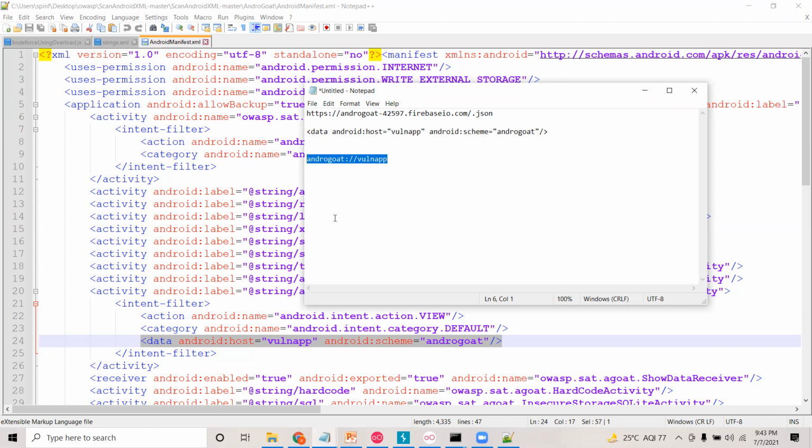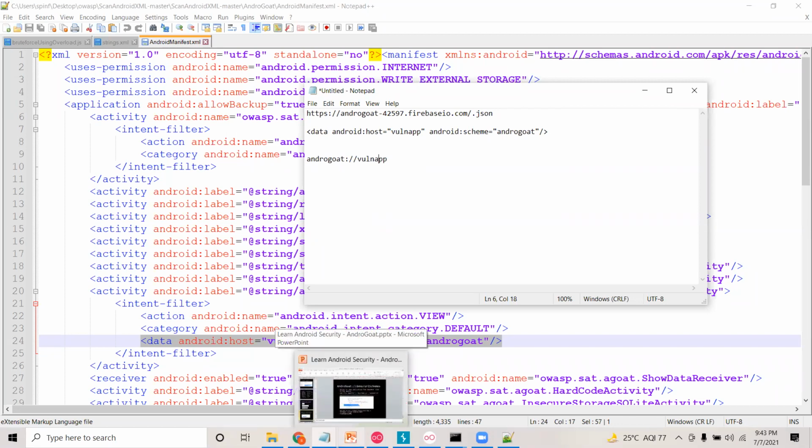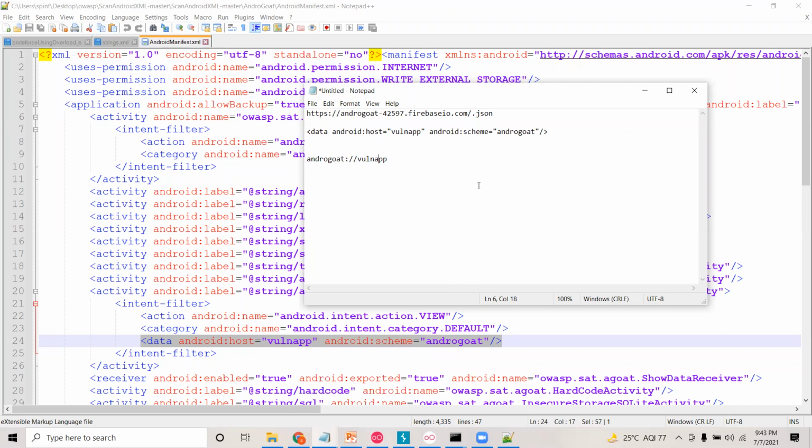Right. So once we identify this particular deep link, we need to run a command in order to launch the activity. So before doing that, before launching that custom URL schema, let me go back to the application.